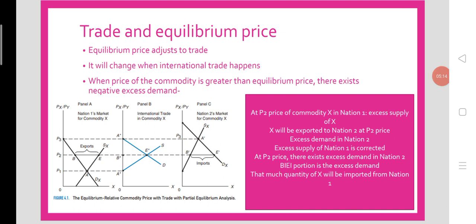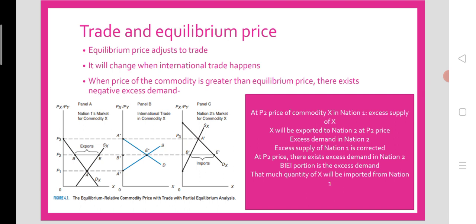And here let's look at how trade impacts the equilibrium price in the exporting country and in the importing country. Here we have two nations, nation 1 and nation 2, engaged in international trade on commodity X. Both countries produce commodity X, but there arises some excess supply of commodity X in nation 1.